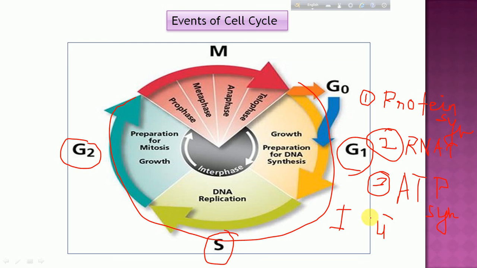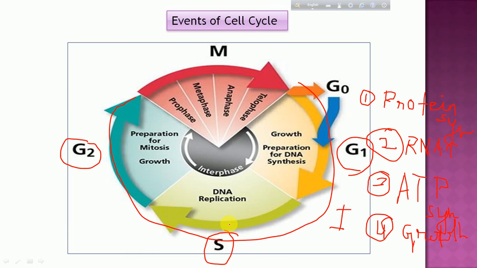And cell growth. So here growth occurs, the cell size increases. So what is happening? Four major things. First of all, preparation of the raw materials required for the RNA replication, that are proteins. RNA for protein synthesis, a large amount of all types of RNAs is required. Huge energy is required, and that's why ATP synthesis. And another event, that is growth. The cell will increase its size. So that's what happens in G1 phase.